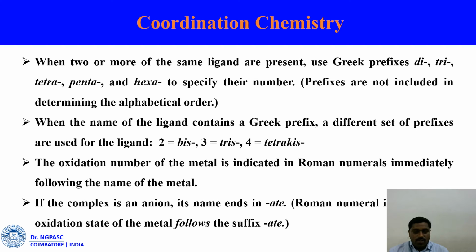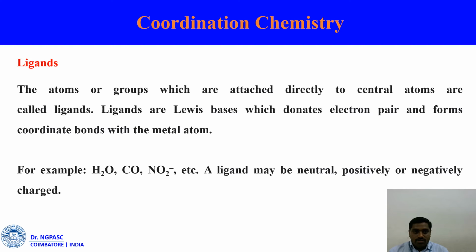Then we come to the oxidation number. The oxidation number of the metal is indicated in Roman numerals immediately following the name of the metal. Then, if the complex is an anion, its name ends with the suffix -ate, and the oxidation state of the metal follows. These are some of the rules for naming coordination compounds.